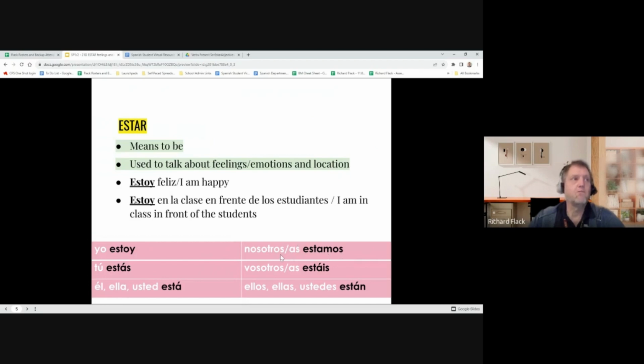Nosotras, if the group of we is all girls, estamos. Vosotros estáis, you all in Spain. Vosotras estáis, if the group of you all is all girls. Ellos están, they are. Ellas están, if it's all girls that are the they. And ustedes están, you all are. So you need to have these memorized. Estoy, estás, está, estamos, estáis, están.